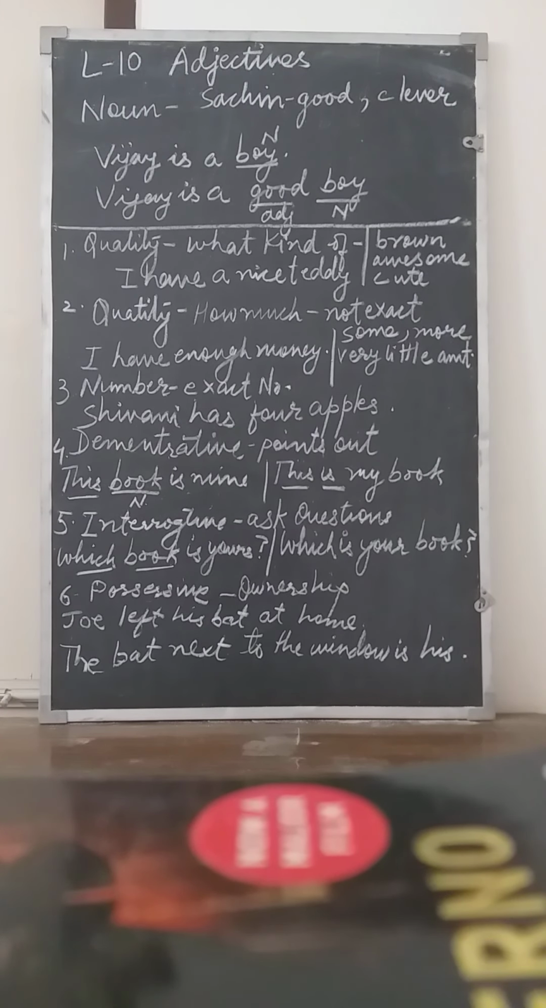So if I say for a person, Sachin is a good player. Sachin is the best cricketer. Or Sachin is a clever batsman. Here, good player, best cricketer, clever batsman. These words, good, best, clever, they are describing the word Sachin.